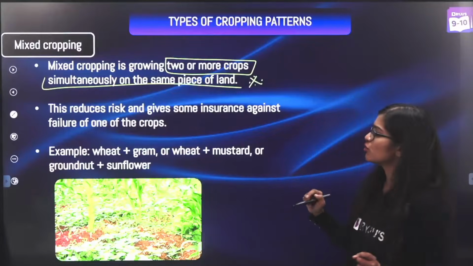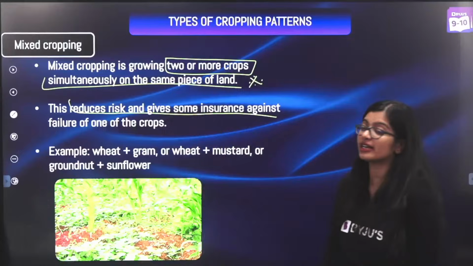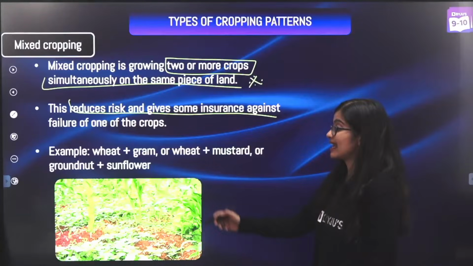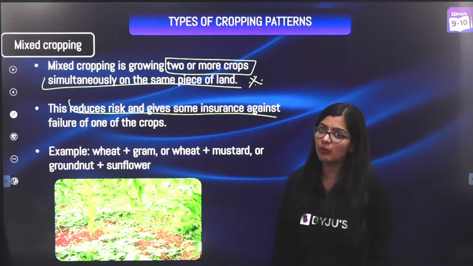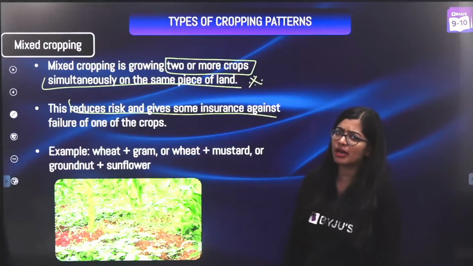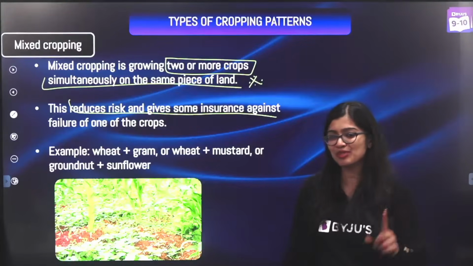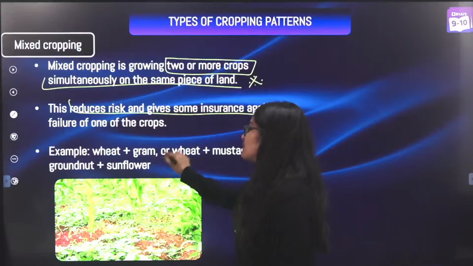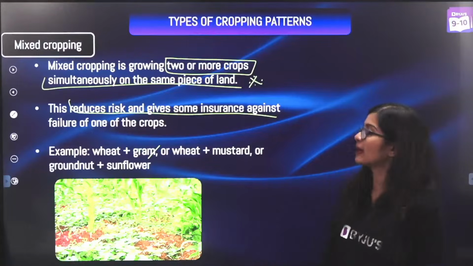Now why are we growing 2 or more crops? So that it reduces the risk and gives some insurance against the failure. Let's say I grow wheat and gram, okay? Then I see that my wheat plant is not growing properly. Normally if I had only wheat, I would be very sad. Oh my God, my wheat has become a flop. But now I also have gram and my gram is growing well. So if nothing, I have something to sell in the farmer's market, right? Which is why we do mixed cropping.